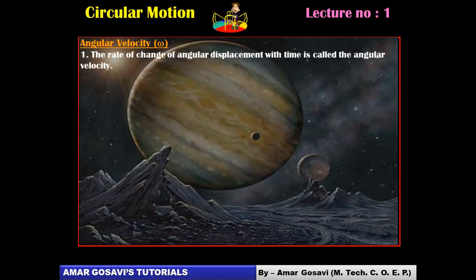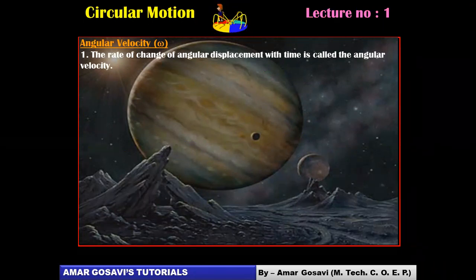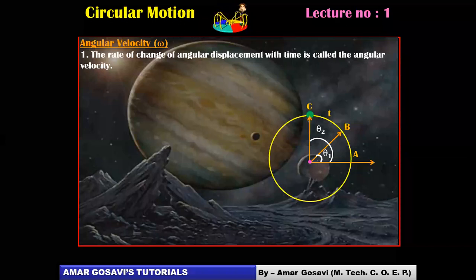So we define the angular velocity as rate of change of angular displacement, or angular displacement per unit time, you can see. Again, we are talking about the same old diagram for circular motion. Say theta 1 for position B, and you can see it moves to theta 2. So angular displacement will be theta 2 with respect to the original point.